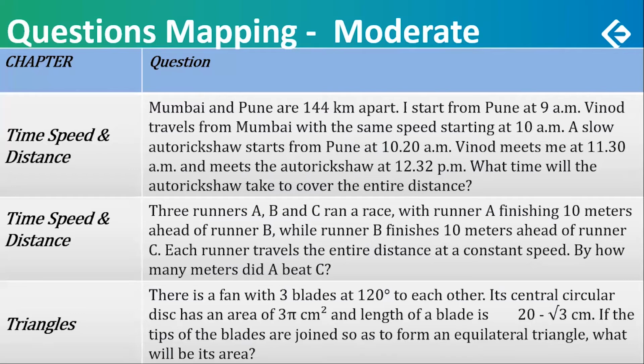A moderate question on triangles. Maybe it looks a little difficult, but is moderate. A fan has 3 blades, all equally spaced 120 degrees with each other. Center has a disc which has an area. Area is given, so we calculate the radius, which would turn out to be √3. And the length of the blade is 20 minus √3. So adding the central disc radius would give us a length of the tip of the blade from the center.